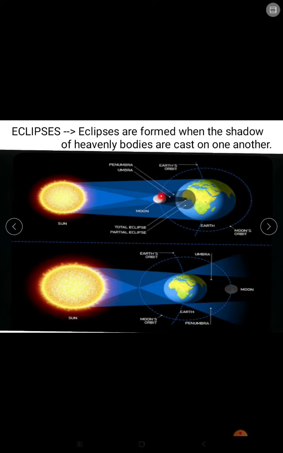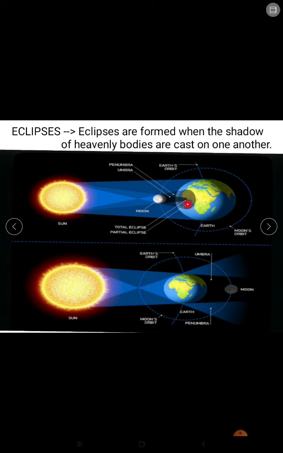So, you all know that Moon is a natural satellite that always revolves around the earth. While revolving around the earth, it happens that sometimes all these three, sun, moon and earth, come in a straight line. At that time what happens? Sometimes moon comes in the middle and sometimes earth comes in the middle. So sometimes earth casts a shadow on the moon, and sometimes moon casts a shadow on the earth, depending upon their position.